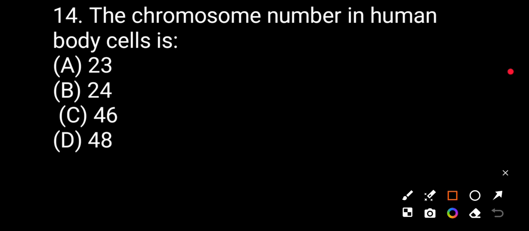Question number fourteen. The chromosome number in the human body cell is: A, 23; B, 24; C, 46; D, 48. The correct answer will be 46. Option C is correct.